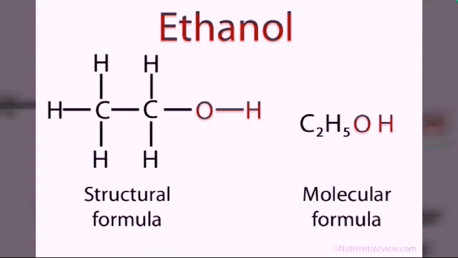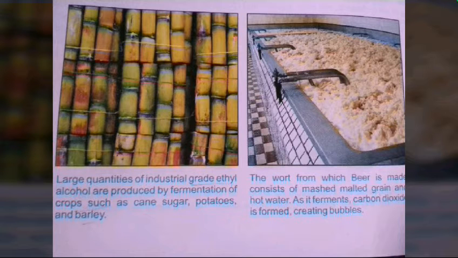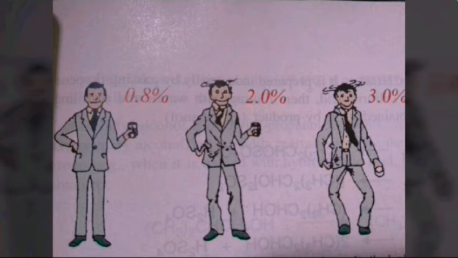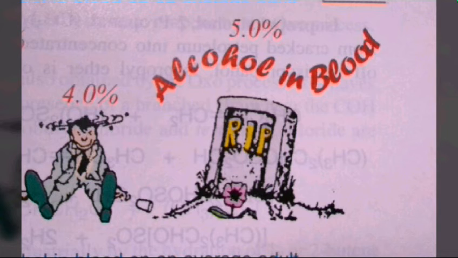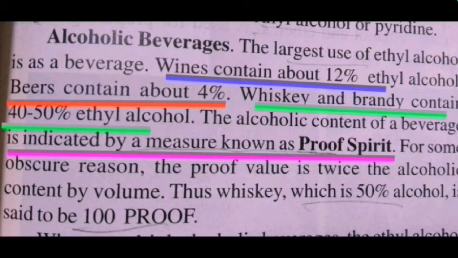It is produced in industrial formation in large quantities of industrial grade, and comes from cane, sugar, potato, barley, etc. You can also see in the picture the effect of ethyl alcohol at different levels: at 0.8% it is normal, and at higher percentages the effects increase, and at 5.0% it may become spoiled or toxic.